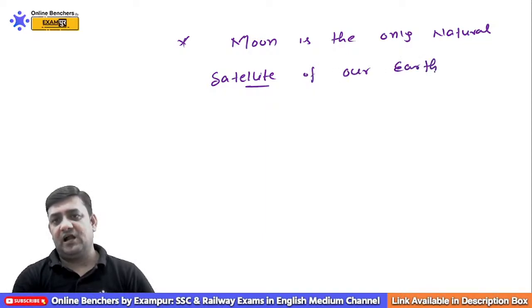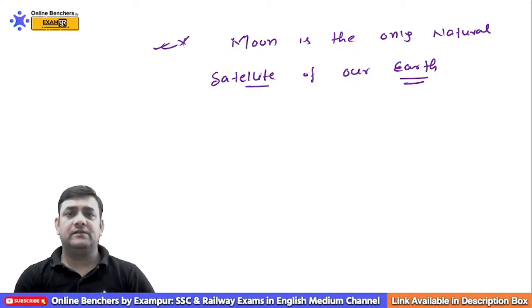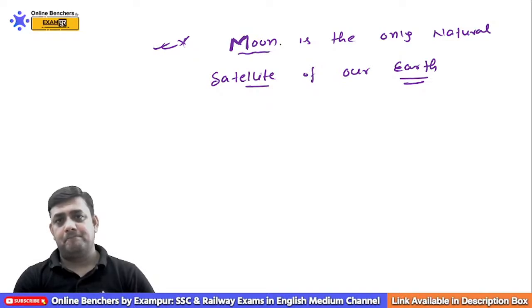There are so many artificial ones, but the only natural satellite of our planet is Moon.